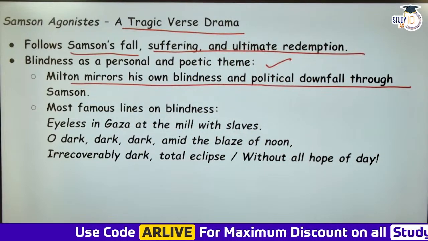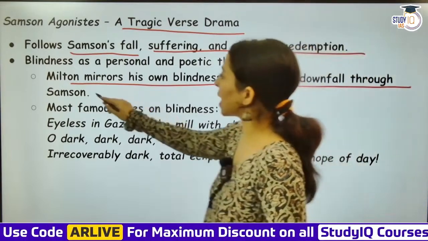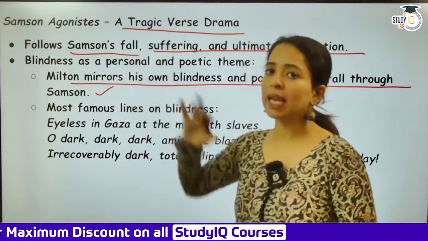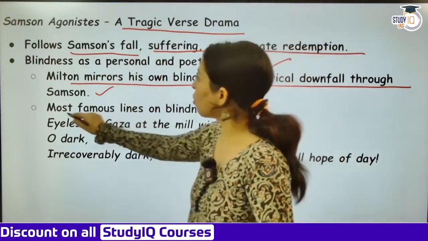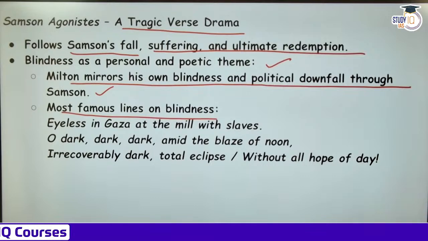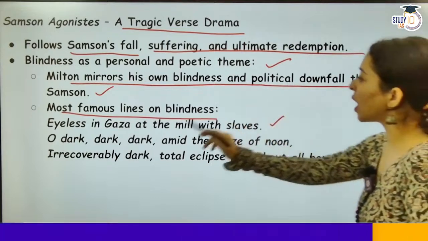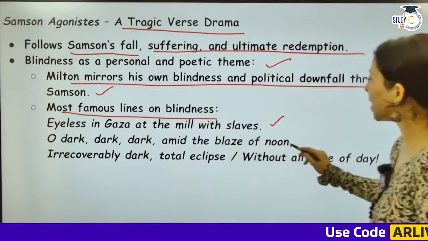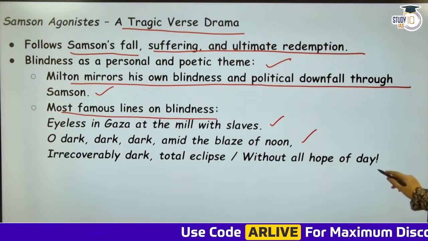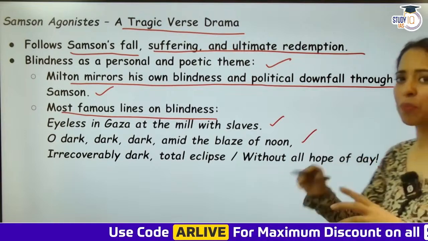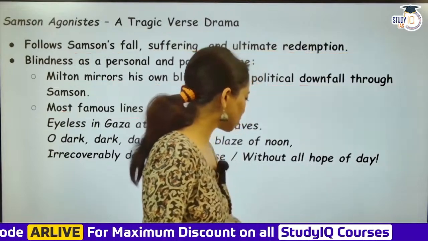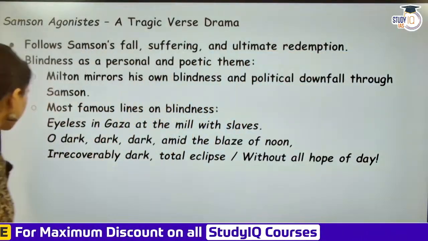So Samson is also blind. As I told you, Milton portrayed his blindness in many places. So Samson also is shown blind. And the most famous lines on blindness: eyeless in Gaza, at the mill with slaves. Oh, dark, dark, dark, amid the blaze of noon, irrecoverably dark, total eclipse without all hope of day. Okay, so those are very poignant lines by Milton on his own blindness, which is also told in Samson Agonistes.